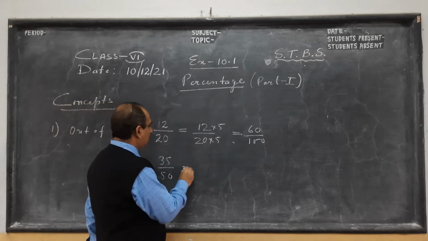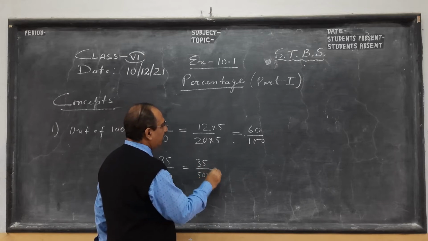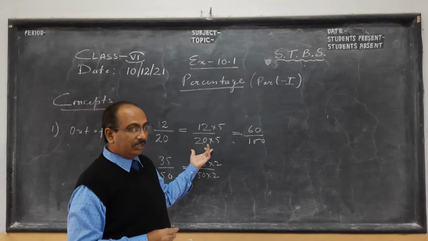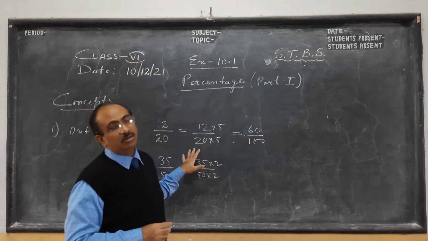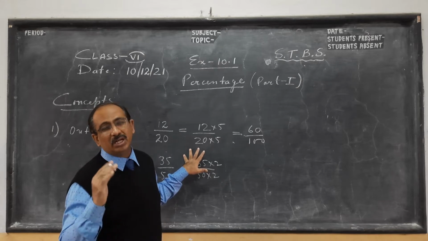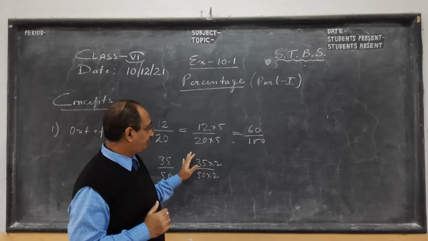Now this particular child's friend, to make the denominator 100, we multiply by 2, because you know 25 fours are 100 and 50 twos are 100. And one more thing I'll tell you, which I have told again and again, you need to be very good at tables, at least 1 to 20, or more.